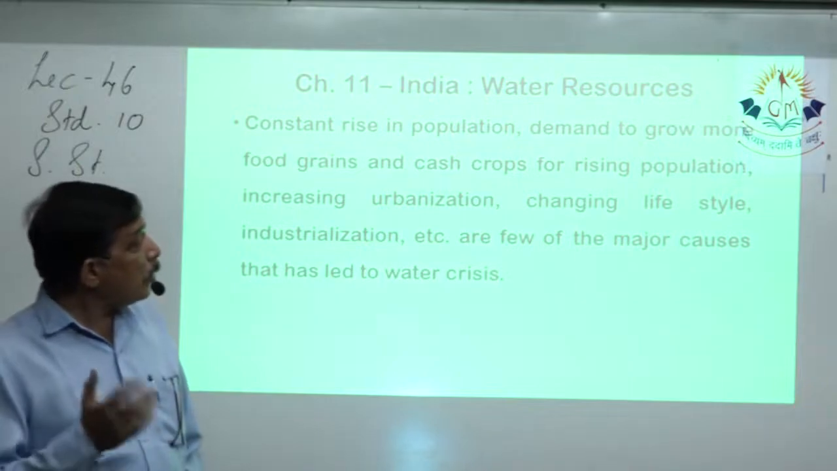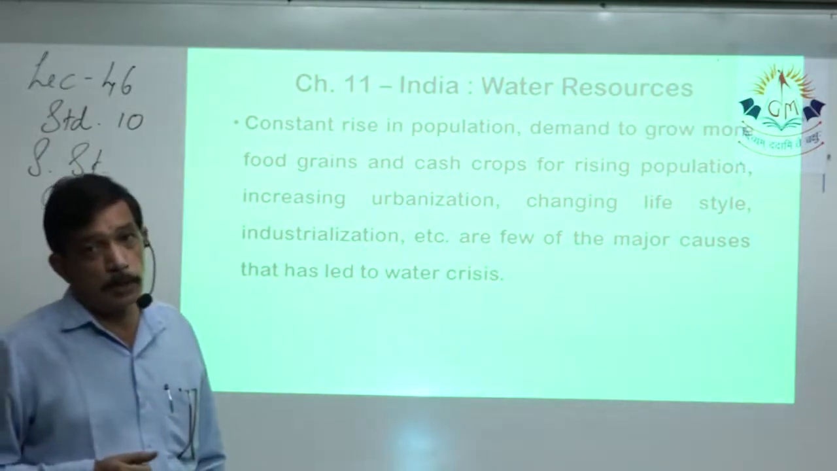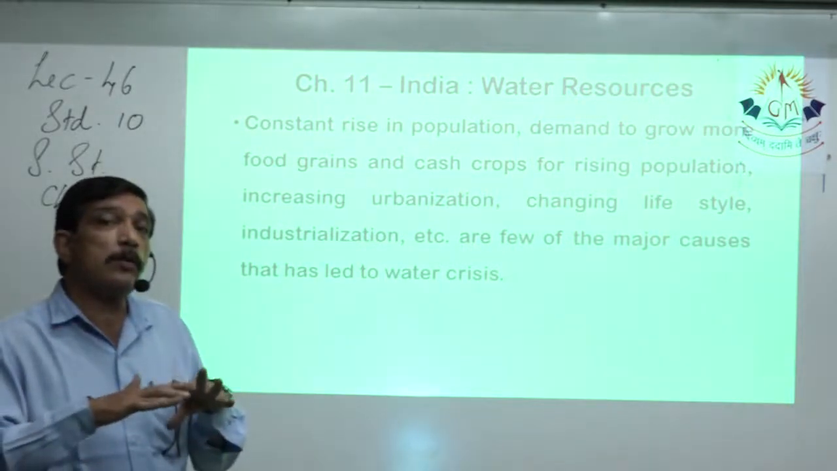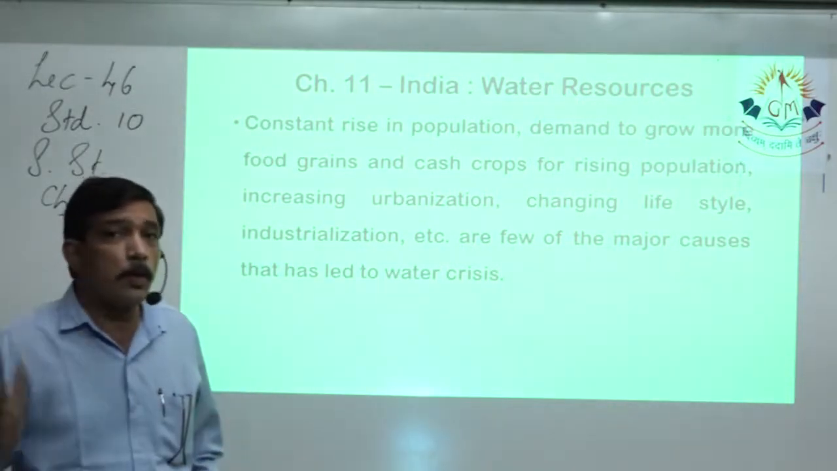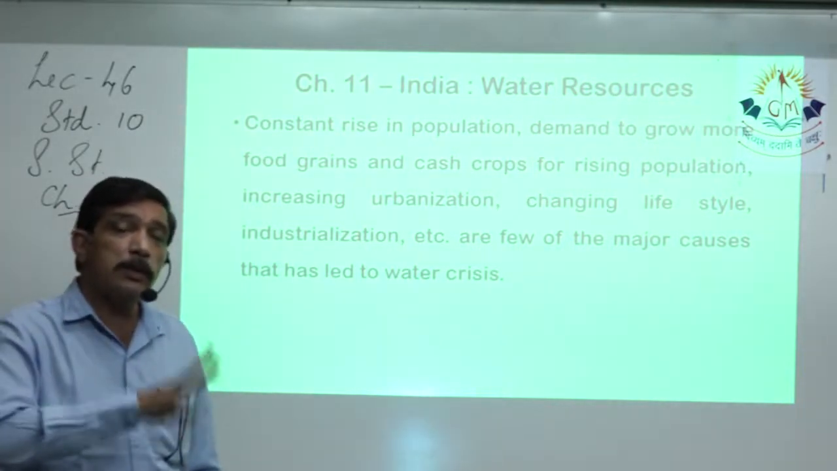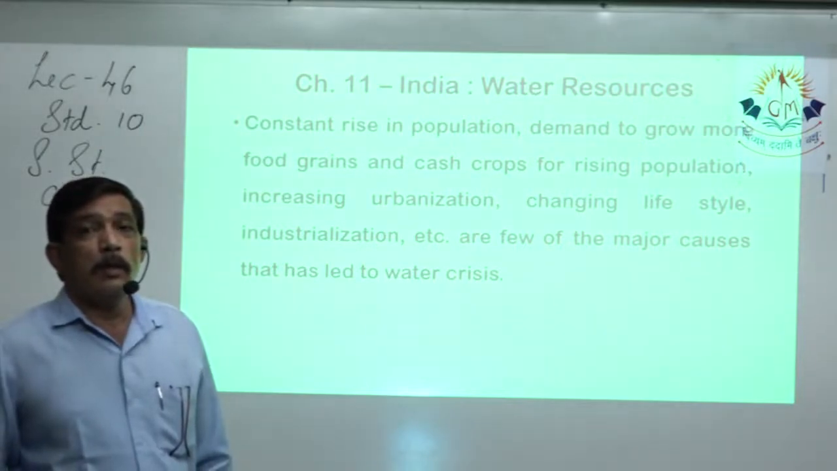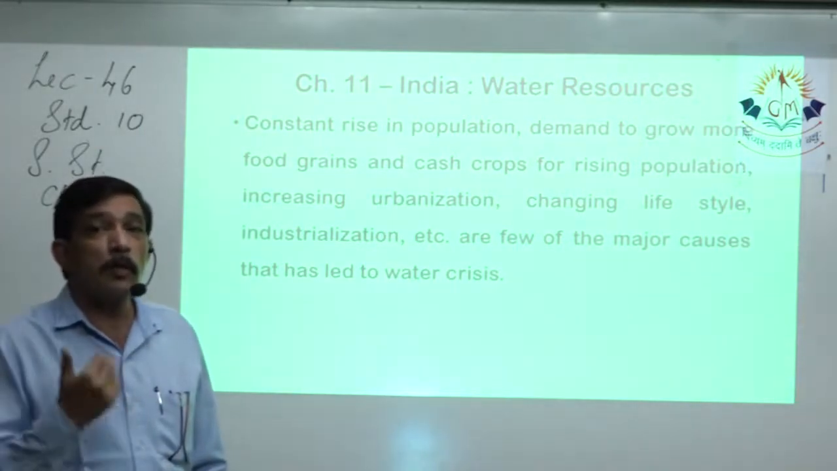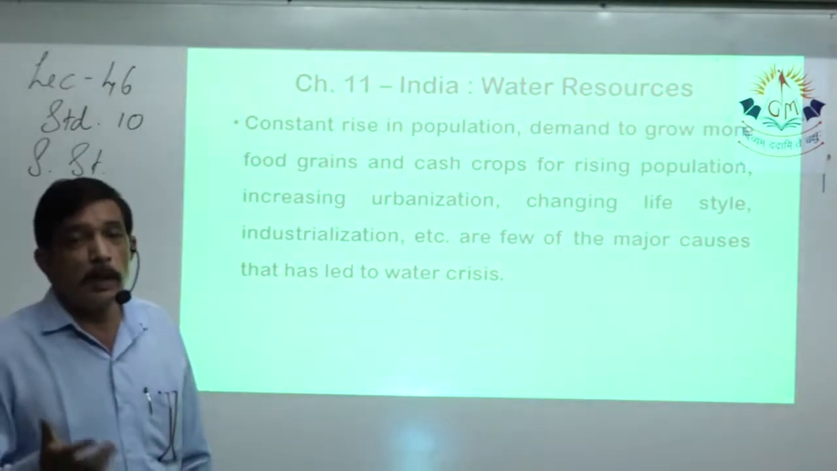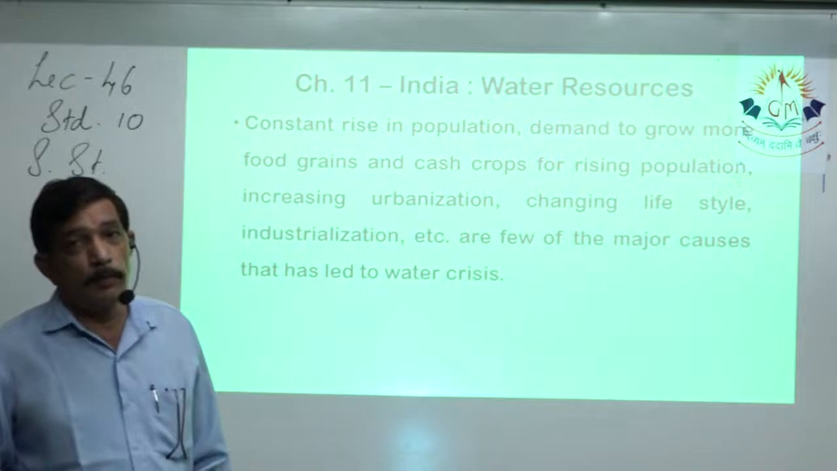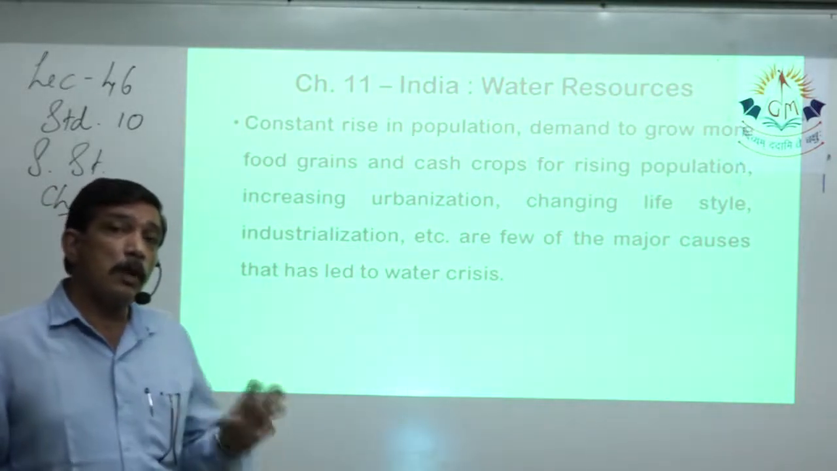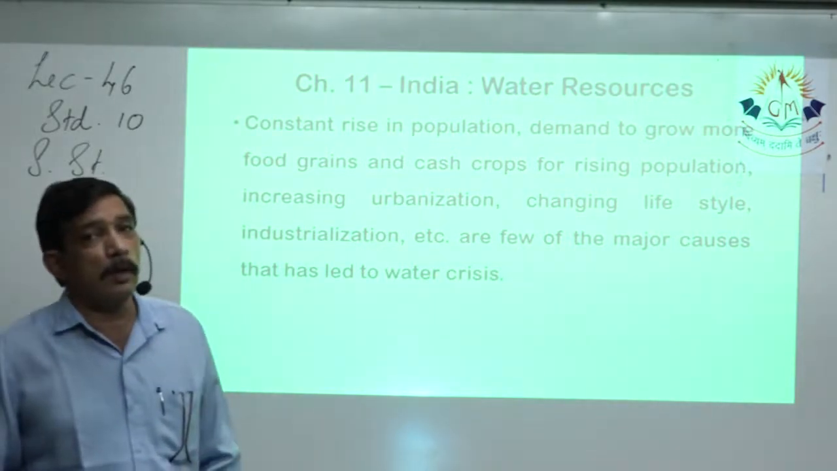Second, demand to grow more food grains and cash crops. As the population keeps on increasing, it creates lots of additional demands because the population is growing. So more people are being added to the population, and that is why more demand of food grains, commodities, grain, cash crops, they come up. To satisfy that, the farmers keep on growing more and more, so they require more and more of water, and that is why water crisis happens.